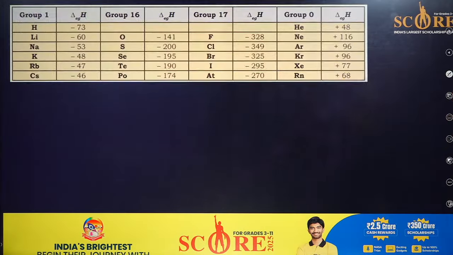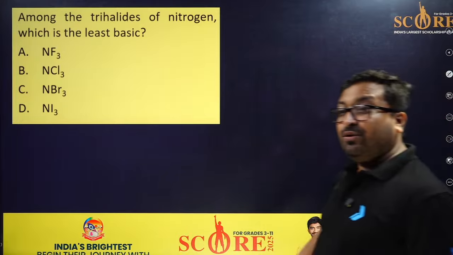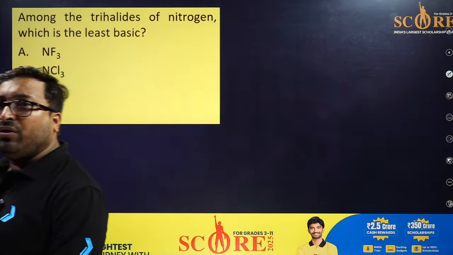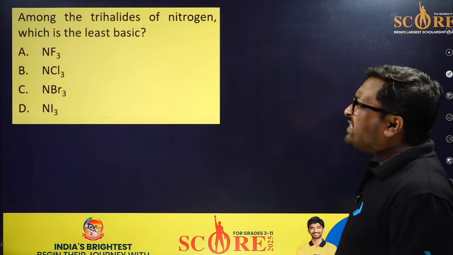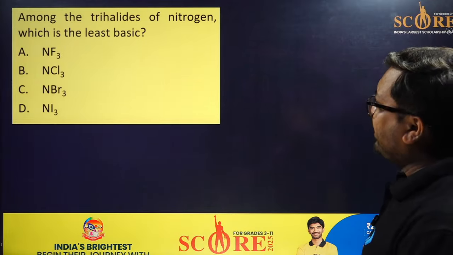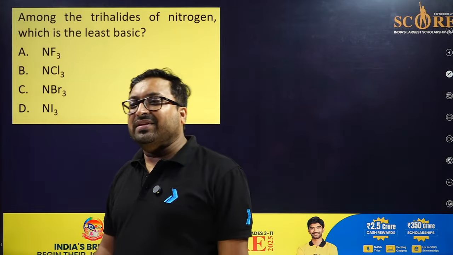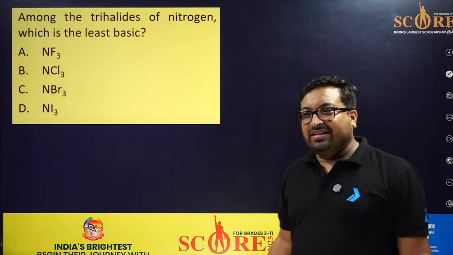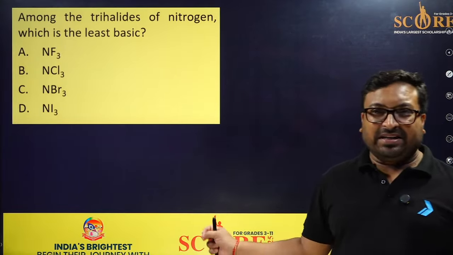A. Yes, cool. Okay, this is a very good question. Let's see who can answer this. Who can answer this? Okay, this is the coolest question. You can easily answer actually. So among the trihalides of nitrogen, which is the least basic? Okay, this type of logic you always apply in organic chemistry also. So this is a little bit easy.